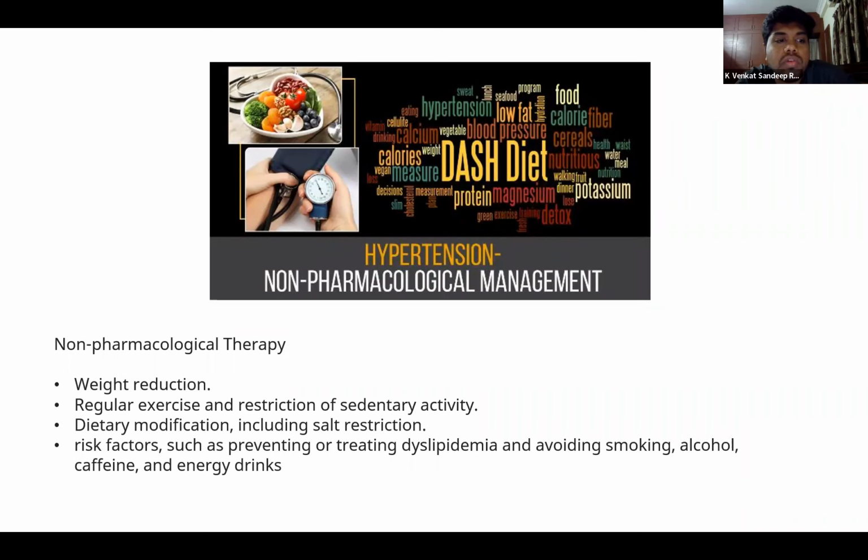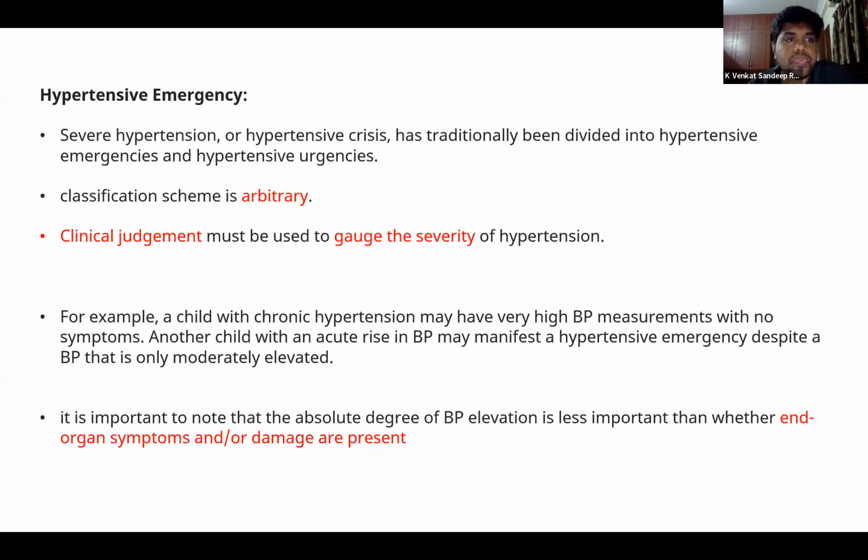Apart from that, even if the blood pressures are good, even if the weight reduction is achieved, they should be on regular exercise with restriction of sedentary activity. Along with that, we also have to advise dietary modifications with salt restriction. And other risk factors like smoking, alcohol, caffeine, and energy drinks should also be prohibited.